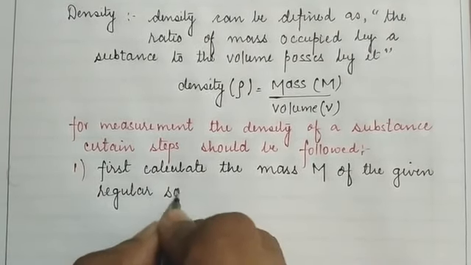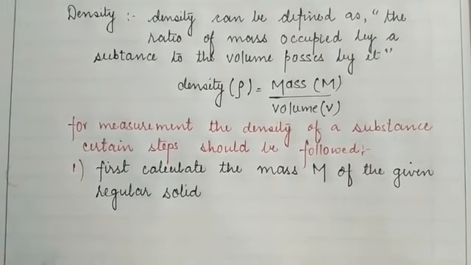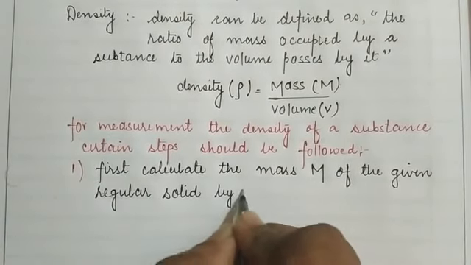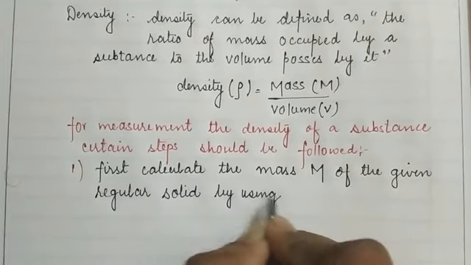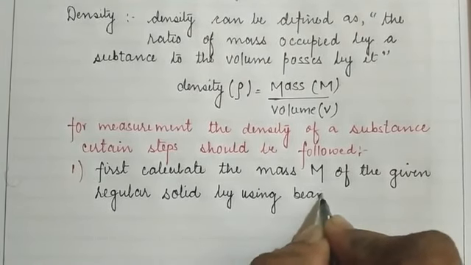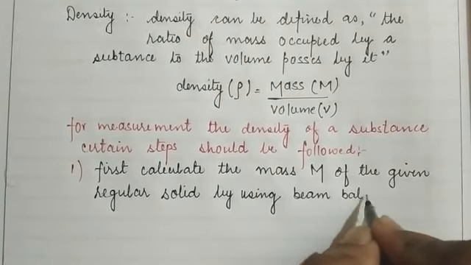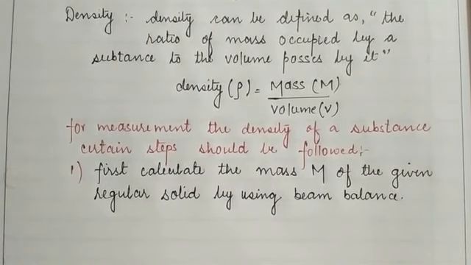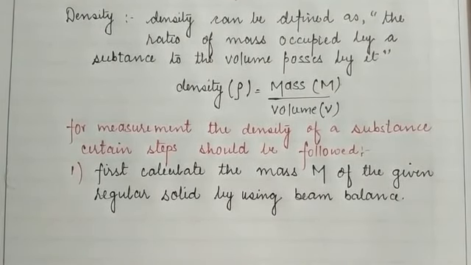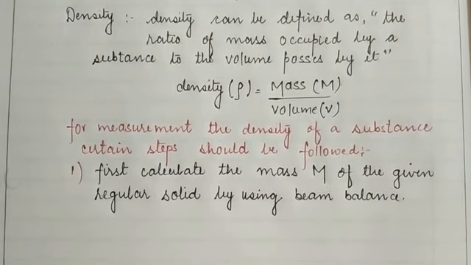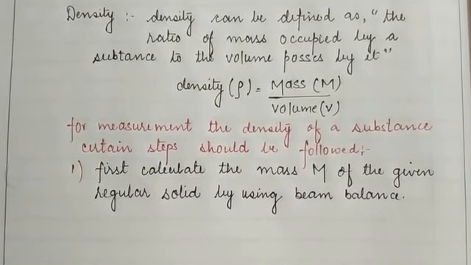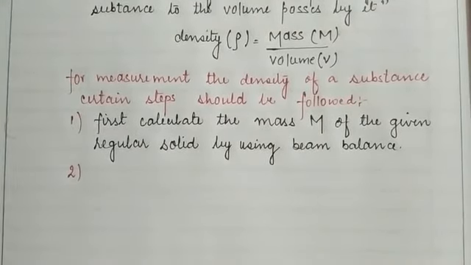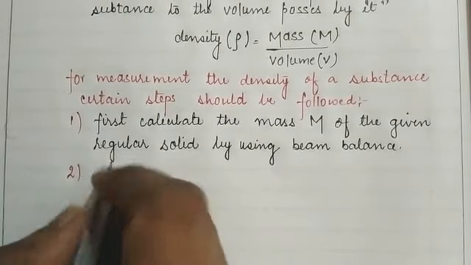First we have to calculate the mass occupied by the solid material by using a beam balance. Okay children, with the help of the beam balance apparatus, first we will calculate the mass of the regular solid, whatever its type. It may be a cube, a cuboid, a sphere, or a cylindrical solid. And then further we will calculate the volume of the given regular solid.